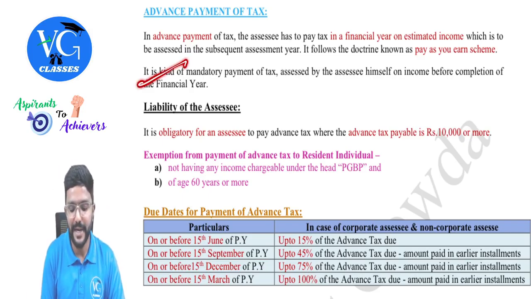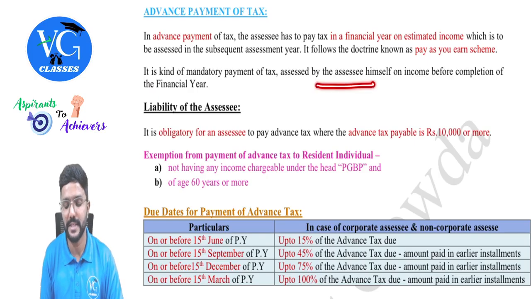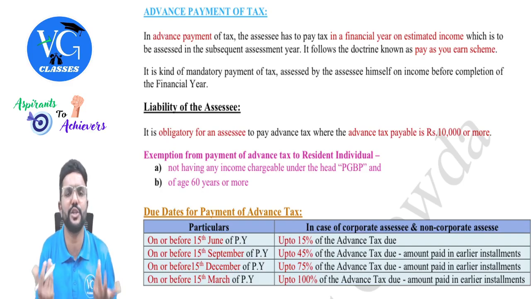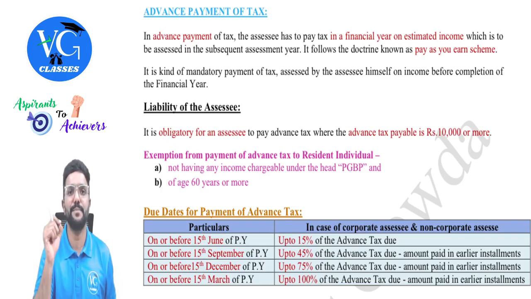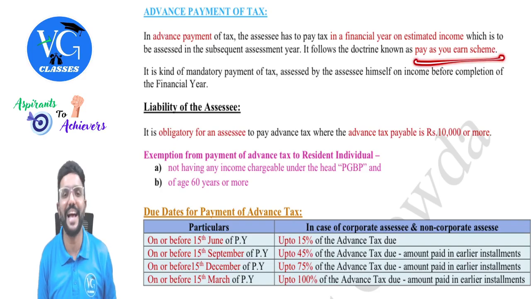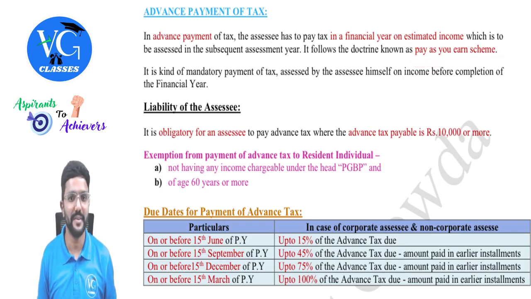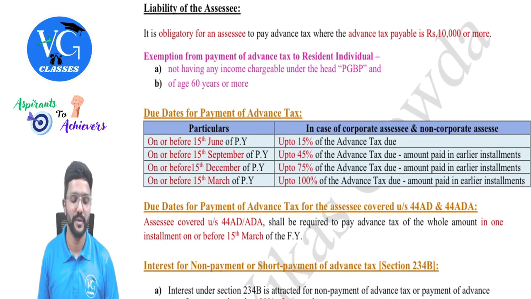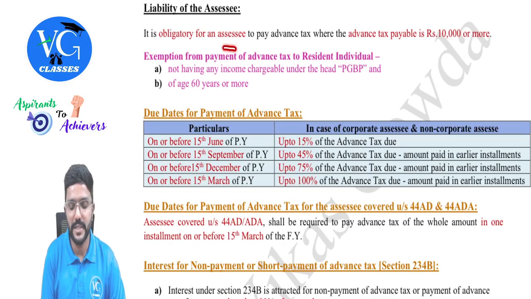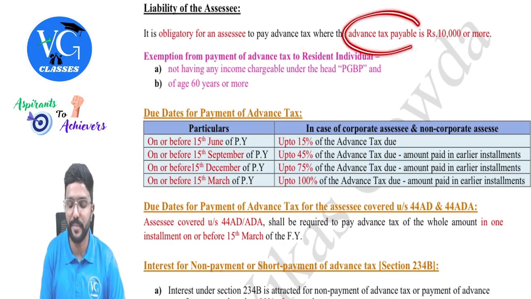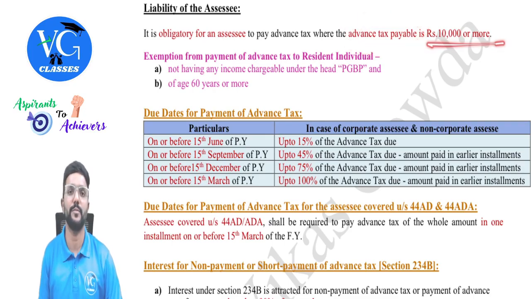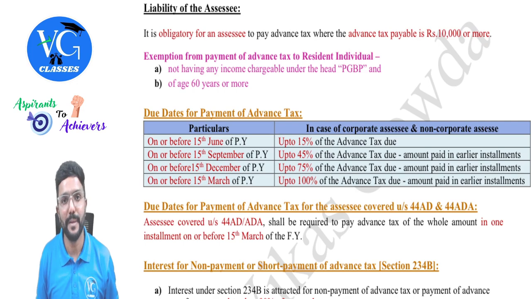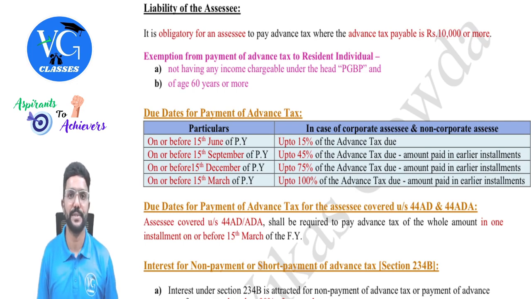It is a kind of mandatory payment of tax assessed by the assessee himself on an income before completion of the financial year, that is before completion of the previous year, and it is based on the doctrine of pay as you earn. And when is a person supposed to pay advance tax? Is it always? No. It is obligatory for an assessee to pay advance tax where the advance tax payable is 10,000 or more. That means if it is less than 10,000, there is no liability to pay advance tax, guys.